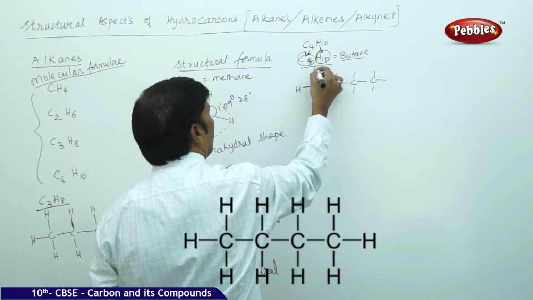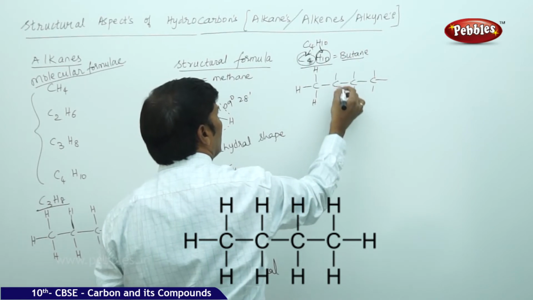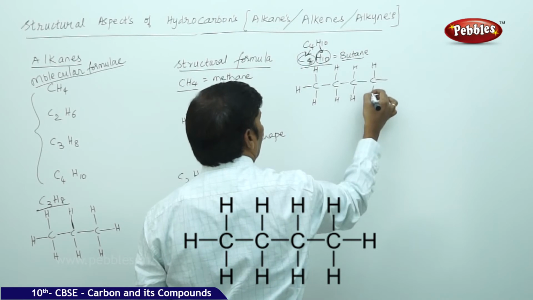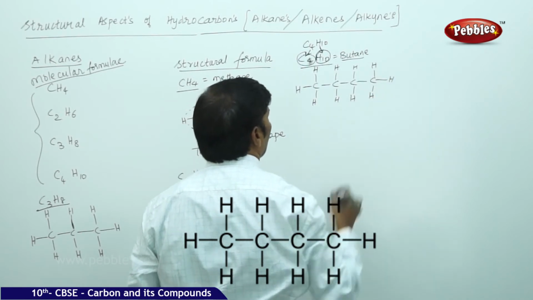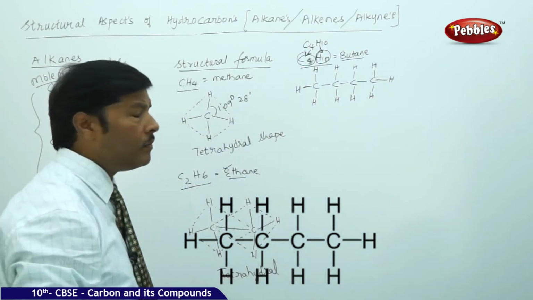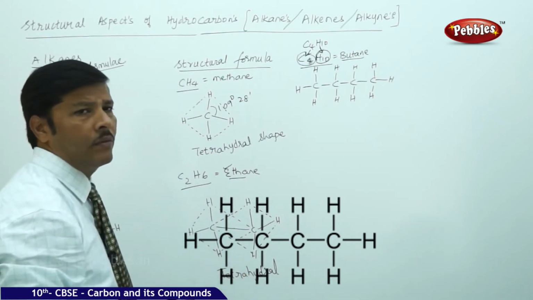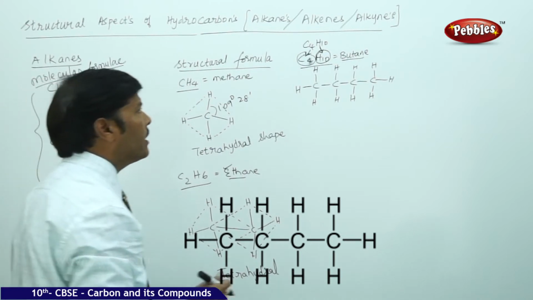So you can take all the hydrogens and adjust them with the covalent bonds of carbon.